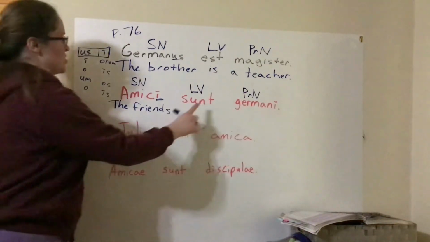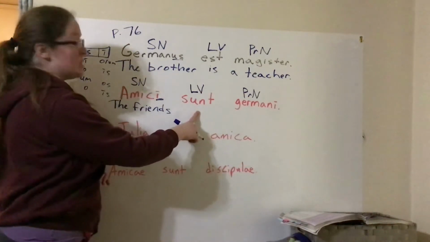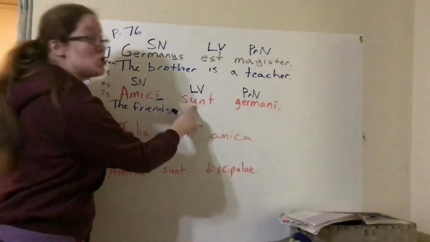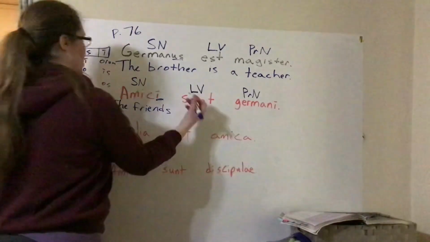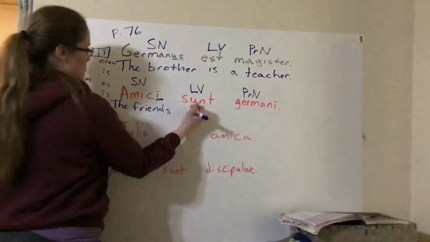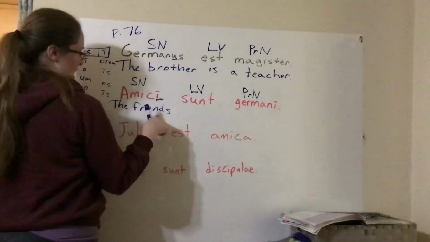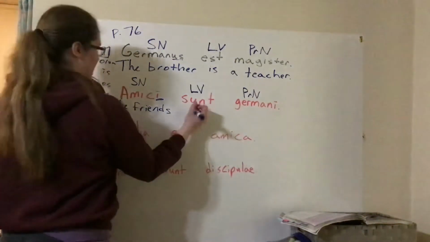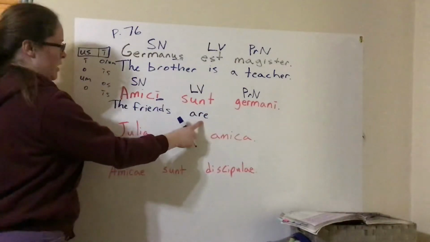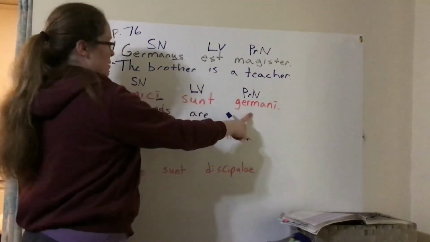Okay, the friends, sunt. Sum, I am; es, you are; est, he, she, it is; sumus, we are; estis, y'all are; sunt, they are. So sunt means they are, but we've already got the friends as our subject, so we don't need to say they again, because the friends is replacing they. So we just have are. The friends are, what is Germani?